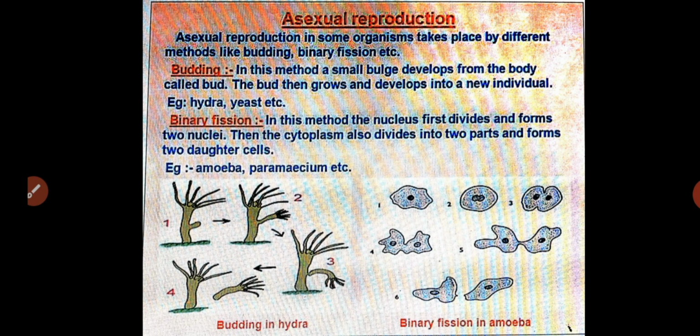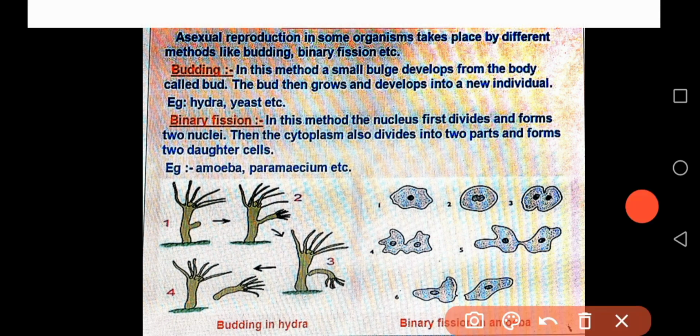For example, in hydra, which method takes place? That is budding. Through budding, hydra reproduces. Similarly, in amoeba, it is binary fission.